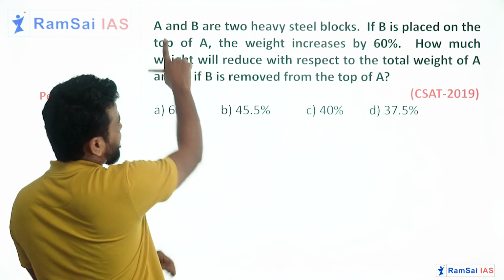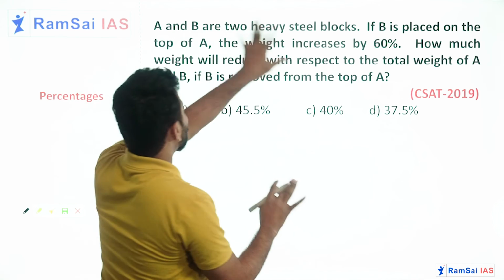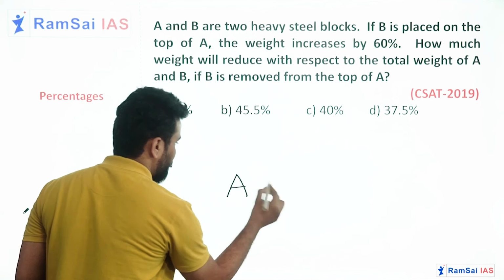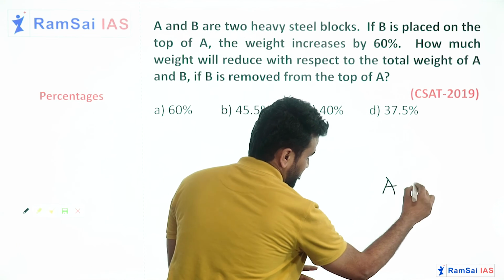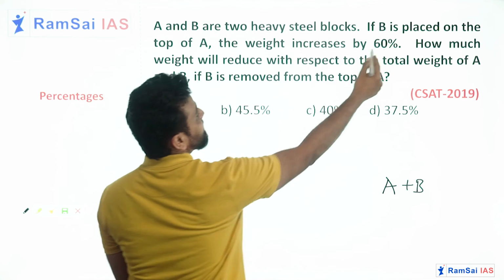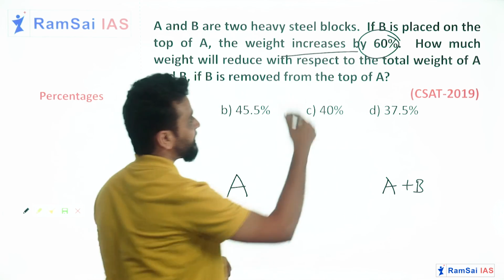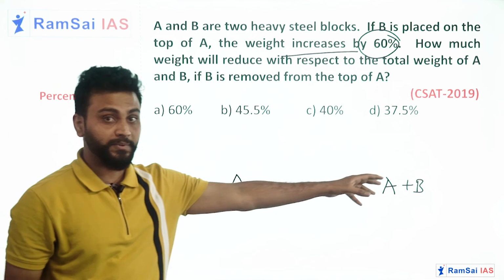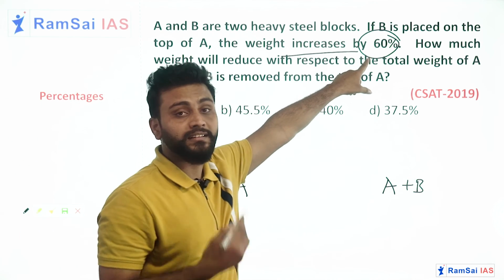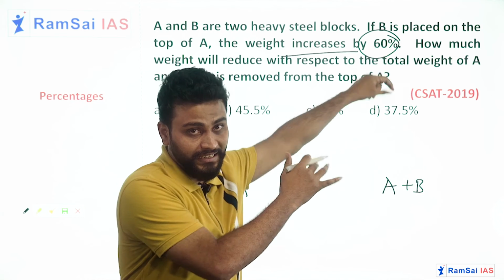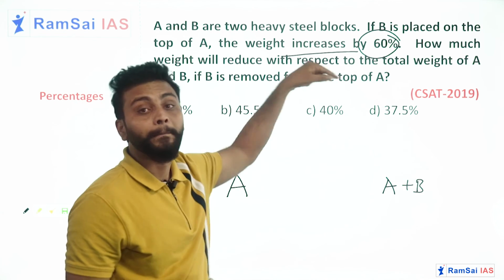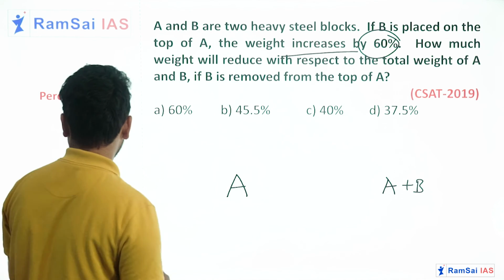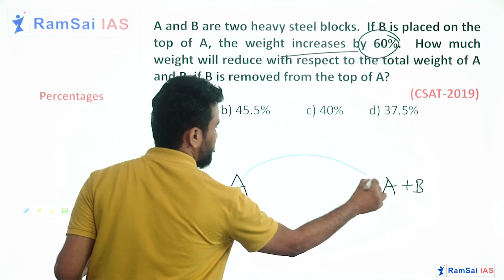See, initially there was only steel block A, but then we added B as well. As a result, the weight is increased by 60%. Remember, this is not 60 kgs or 60 grams, this is increased by 60%.